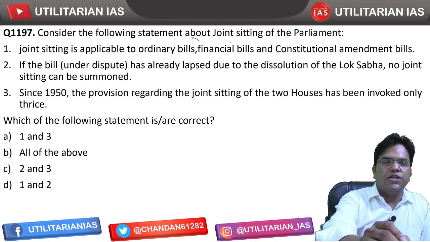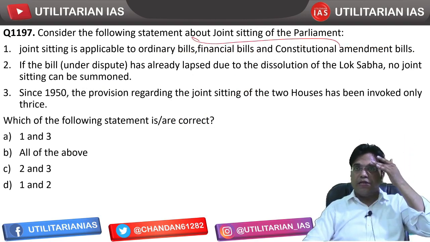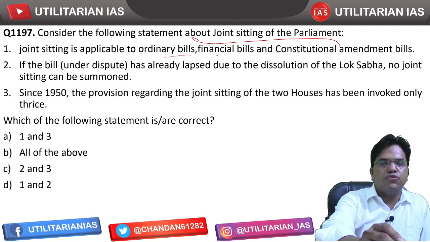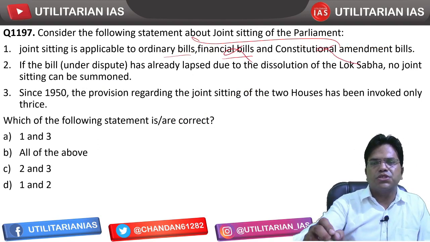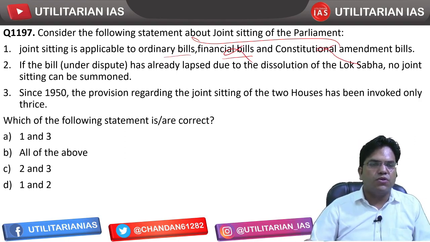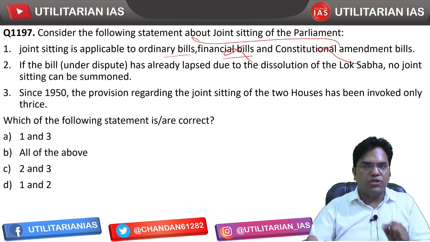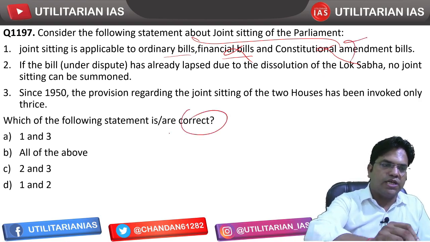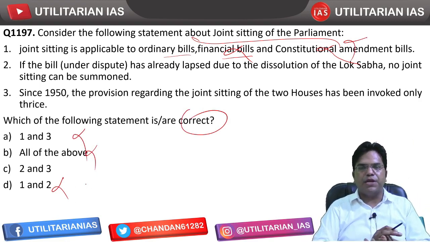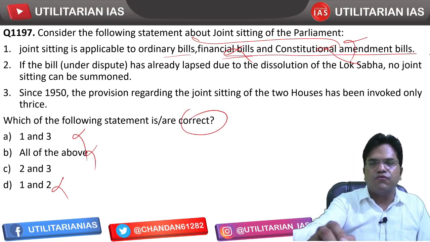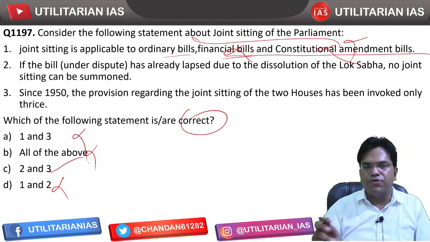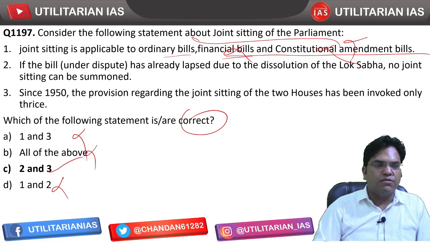Consider the following statement about joint sitting of the parliament. Joint sitting, article 108. Okay, joint sitting is applicable to ordinary bill, financial bill and the constitutional amendment. No, joint sitting is available only in case of ordinary bill only. So this becomes incorrect. हमें correct बताना है. So this can't be answer, this can't be answer, this can't, because one can't be part of answer. हमें correct बताना है, but this one becomes incorrect and hence again by elimination we have been able to reach to the answer, that is C, 2 and 3, third statement.